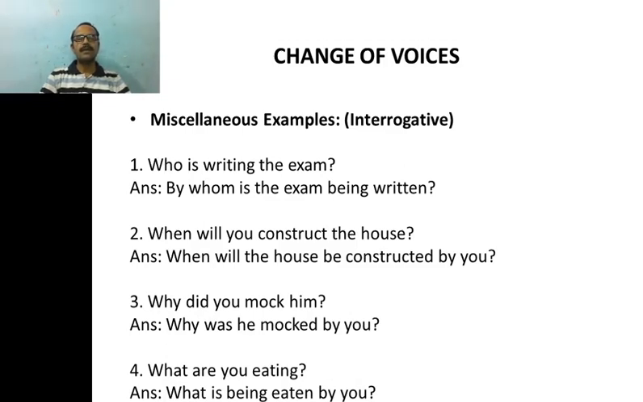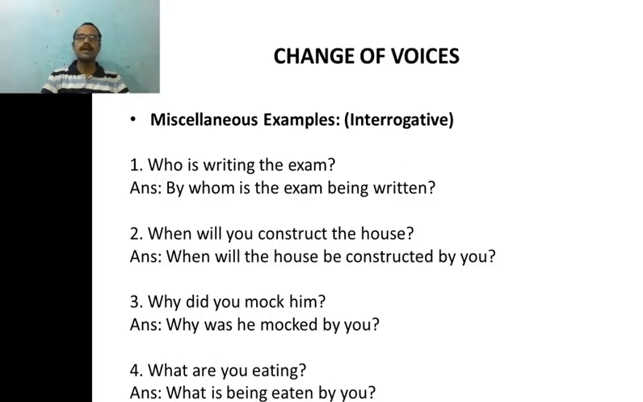Well, in this slide, also we have interrogative sentences themselves, but here they are WH questions. All these sentences begin with a WH word. Well, look at the first sentence. Who is writing the exam?